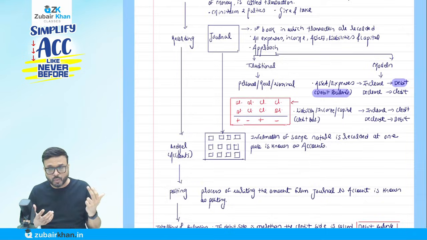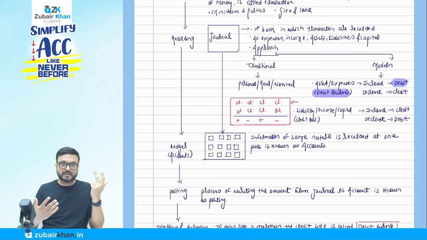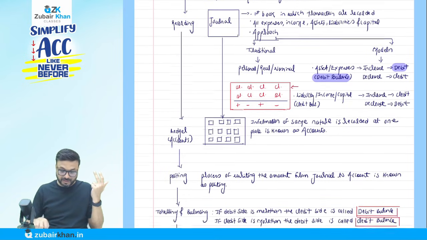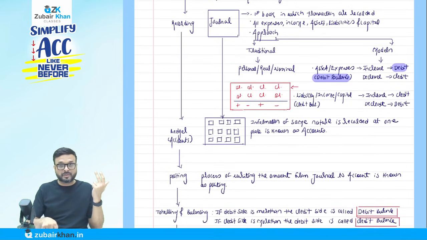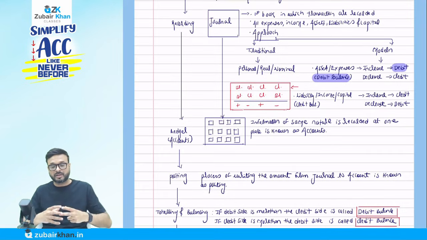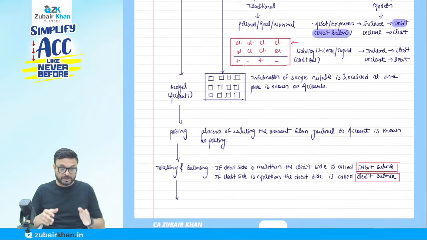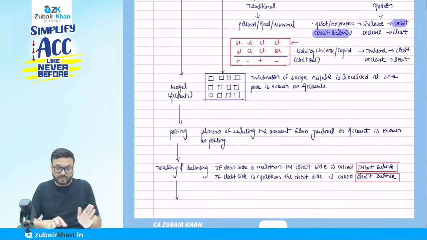There are 2 ways to do the accounting to form the journal entry. I always prefer the modern approach: asset and expense are debit balances, increase debit, decrease credit. Income, liability, and capital are credit balances, increase credit, decrease debit. From the journal, we transfer the information to the ledger. In the ledger, we carry the same nature of information at one place. We call that an account. The process of transferring from journal to ledger we call posting.